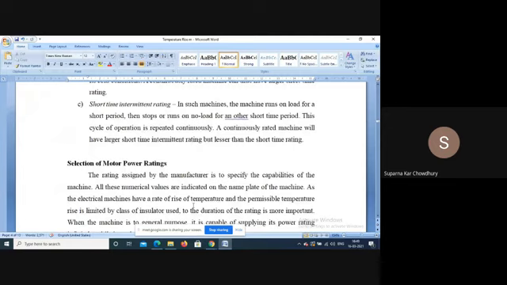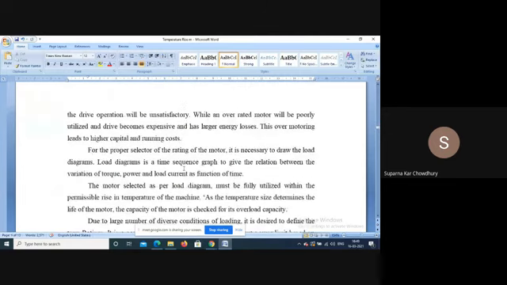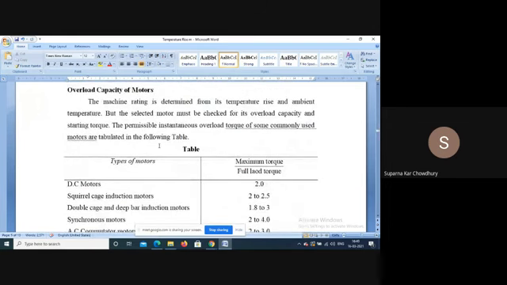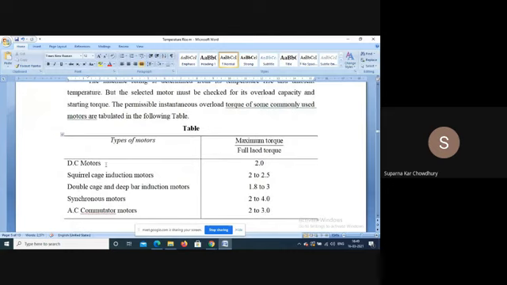Now, depending on the motor, the overload capacity is different. Normally the motors used in industry are DC machine, squirrel cage induction motor, double cage deep bar induction motor, that is also a squirrel cage motor, and the first one is normally designed squirrel cage motor, then synchronous motor, AC commutator motors.